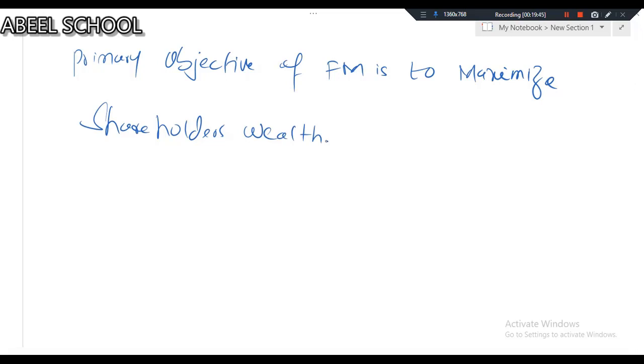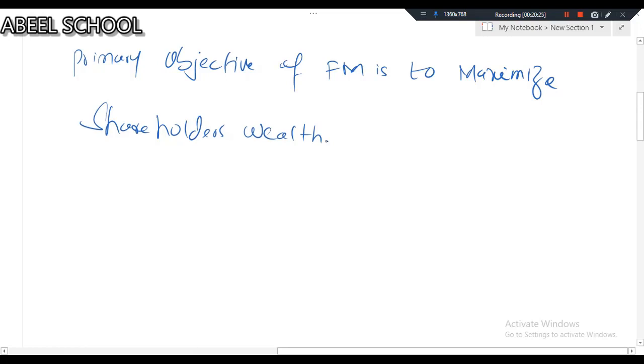Now the question is, how do we measure the wealth of shareholders? Let me repeat the question. How do we measure the wealth of shareholders? Now listen to the answer carefully. Pay attention to the words. The answer is, it is universally acceptable. By calculating the market value of equity, we can measure the wealth of shareholders.